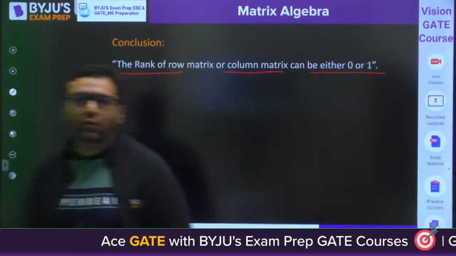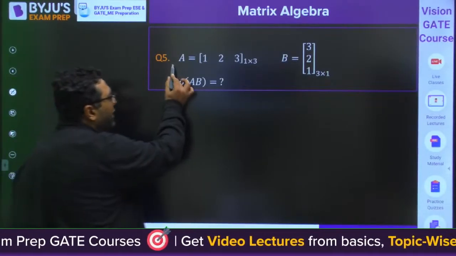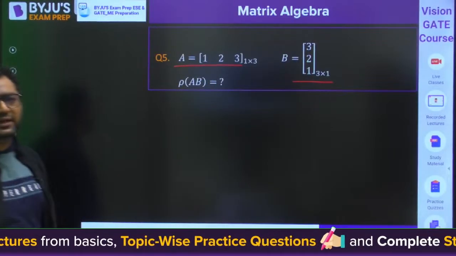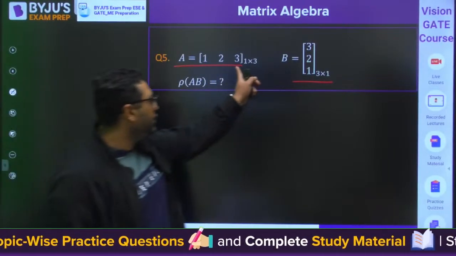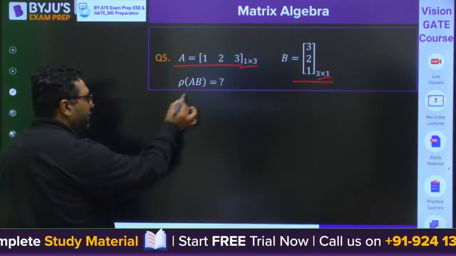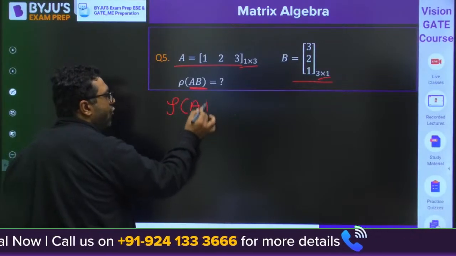Then my dear, we are also going to have one question like this. We are having a row matrix, 1 cross 3, and a column matrix. So we are having one row matrix and one column matrix. This is 1 cross 3, this is 3 cross 1. So obviously the AB matrix is possible. So we are asking what will be the rank of the AB matrix.